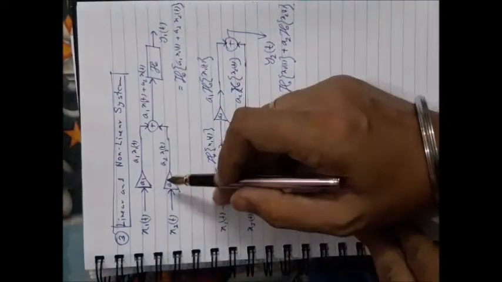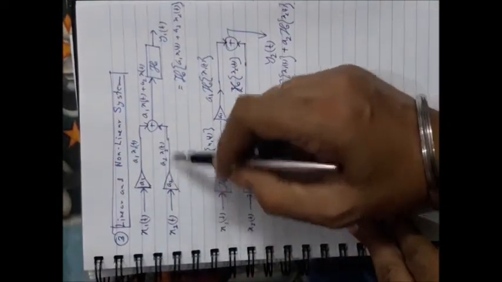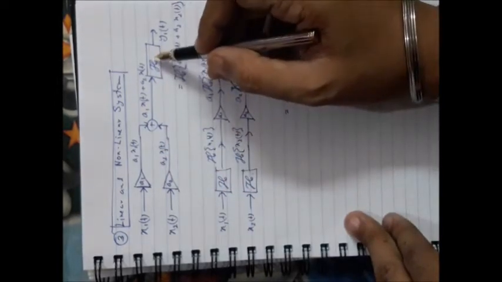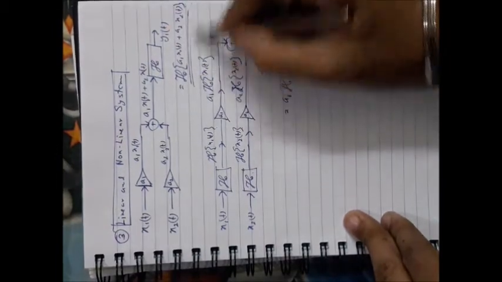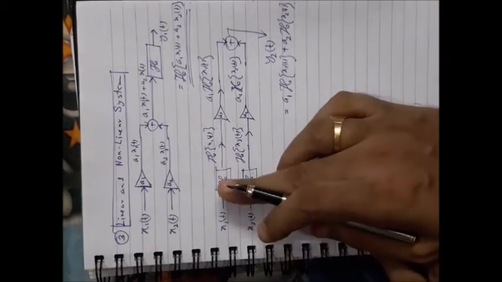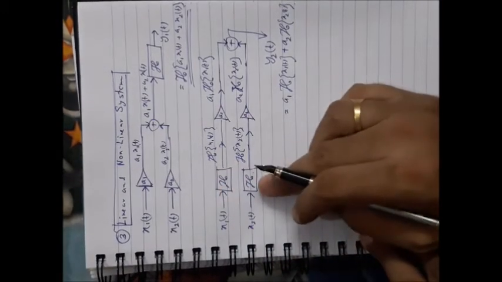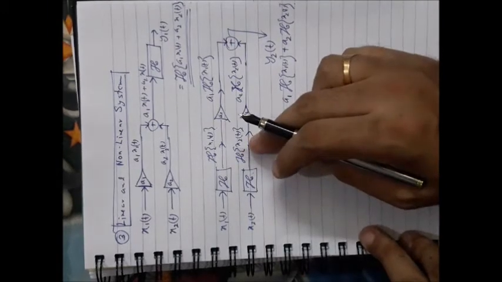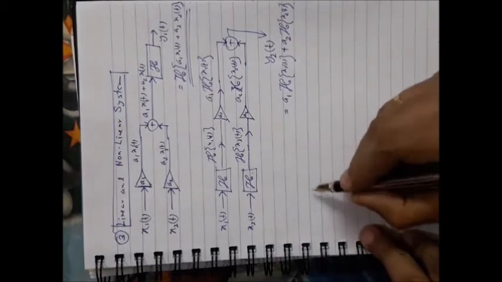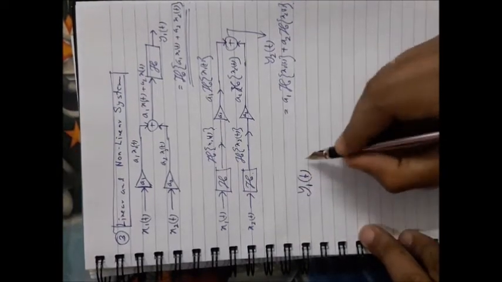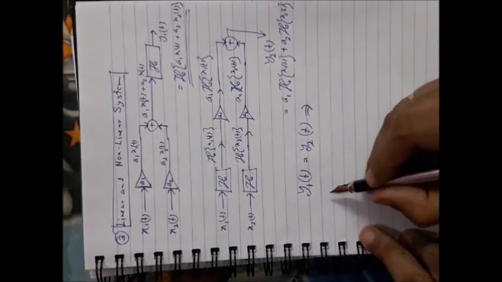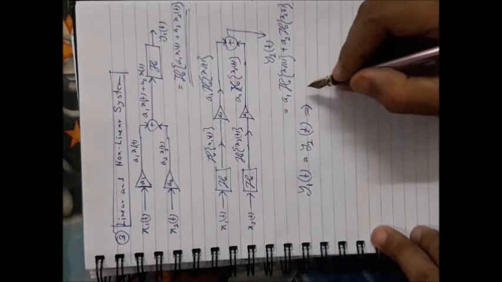In the first case, you first take the linear combination of two inputs and provide that as the input of the system, and you get the output. And in the second case, you directly provide those inputs to the system individually and get the outputs first. After that, you make the linear combination of the outputs. If you find that your y1(t) is equal to y2(t), then they are obeying the principle of superposition.